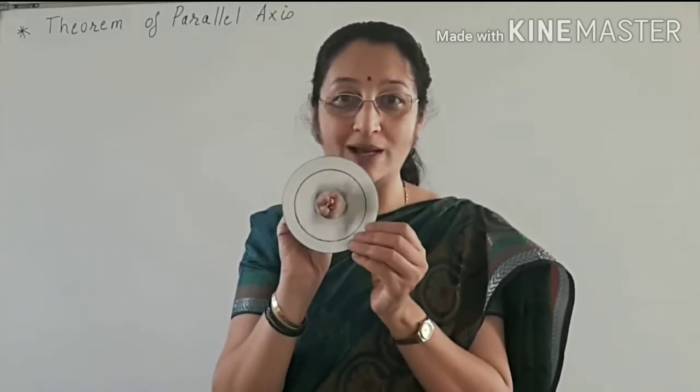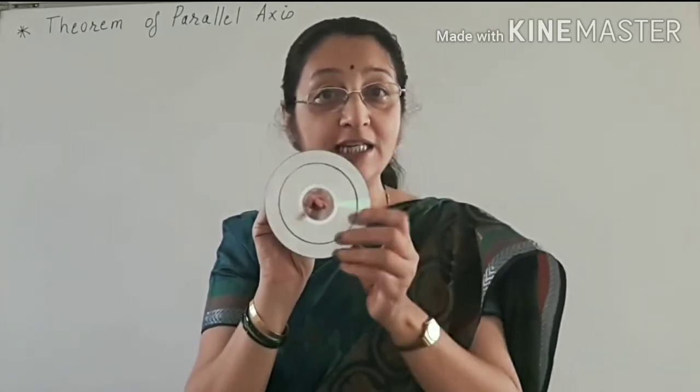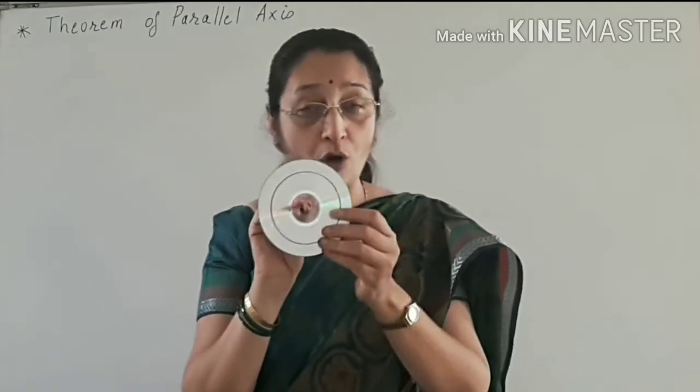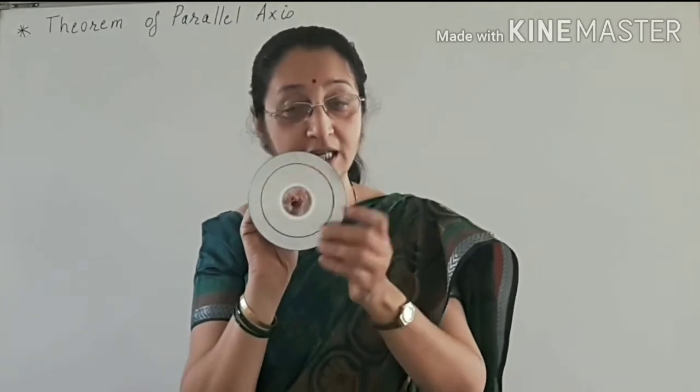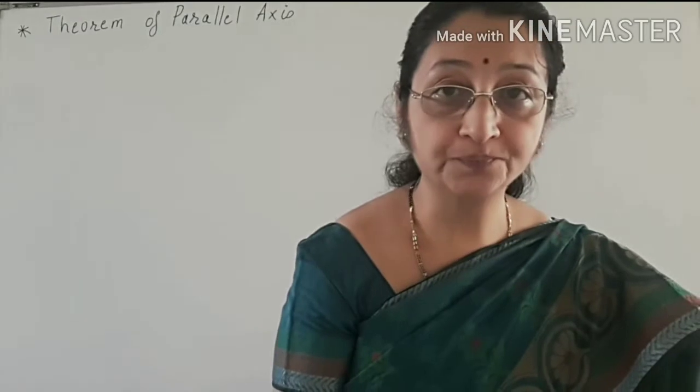This is the center of mass point. In this case, with the help of integration we have found the moment of inertia of this disk, which is mr square by 2.